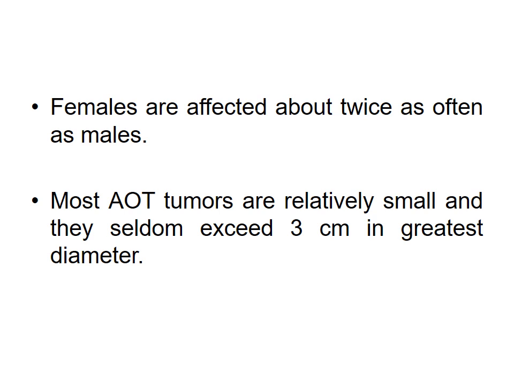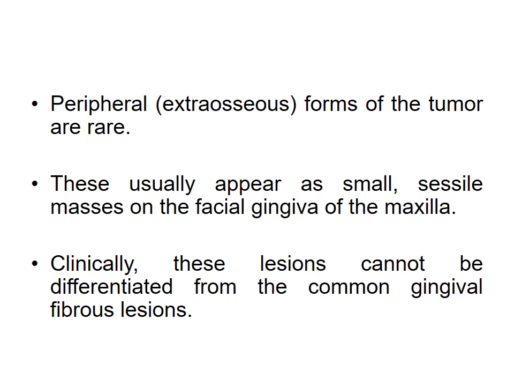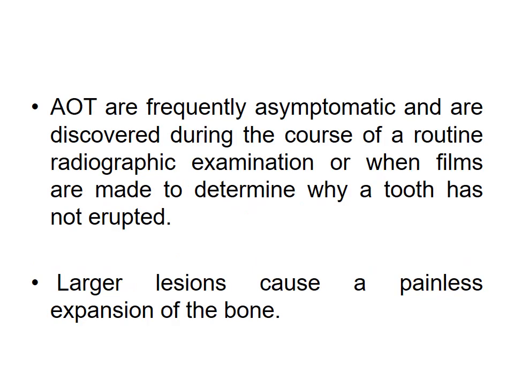Most AOT tumors are relatively small and they seldom exceed 3 cm in greatest diameter. Peripheral or extraosseous forms of the tumor are rare. These usually appear as small sessile masses on the facial gingiva of the maxilla. Clinically, these lesions cannot be differentiated from the common gingival fibrous lesions.